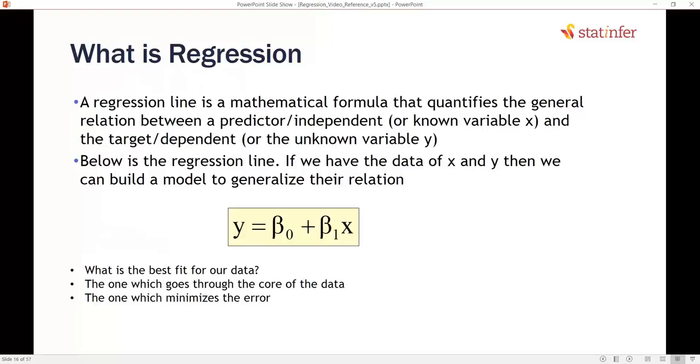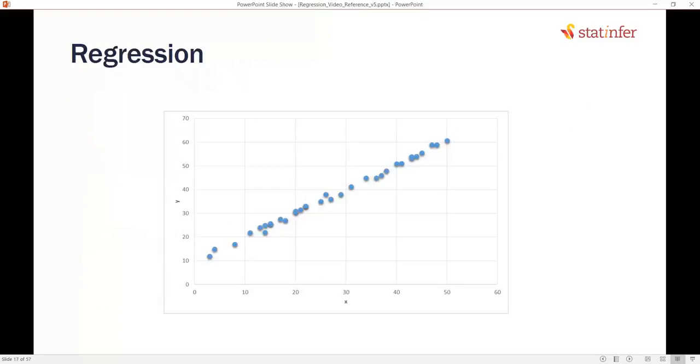So what is the best fit for our data? What is the best line that goes through the core of the data? Here is a simple example where you have x on the x-axis and y on the y-axis. This is the relation between x and y. Let us suppose this is the data. It looks like there is a high correlation between x and y, let's say 95%.